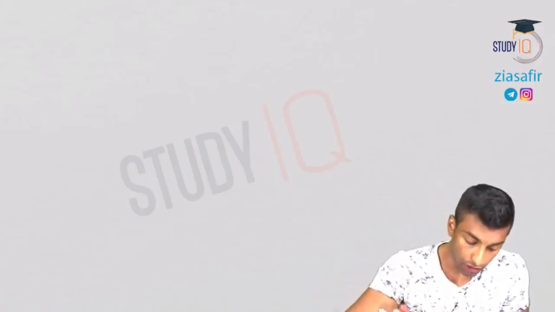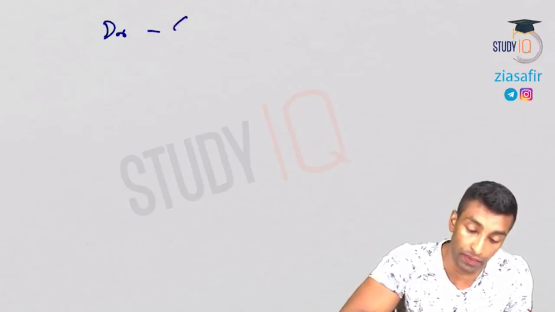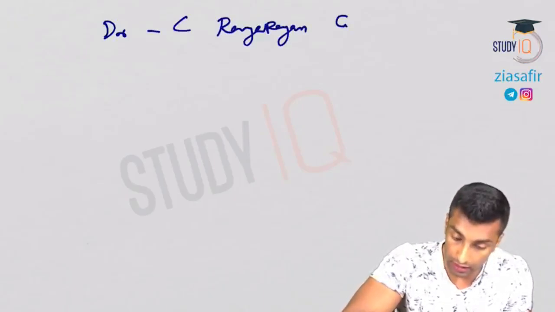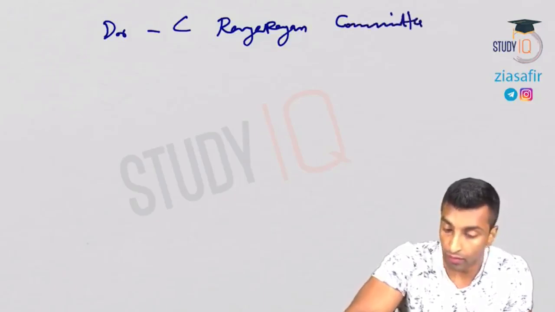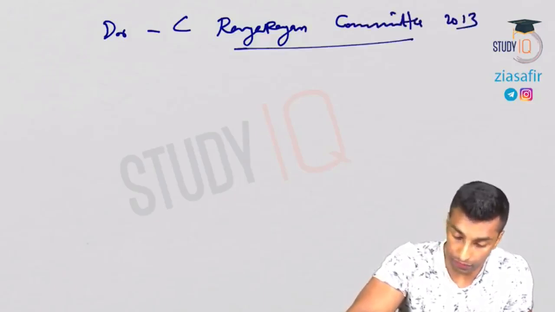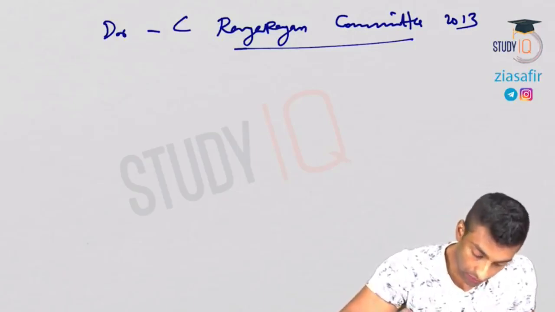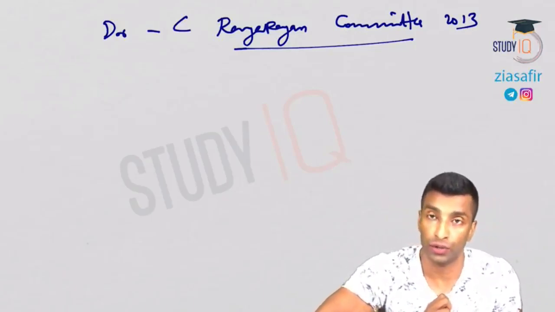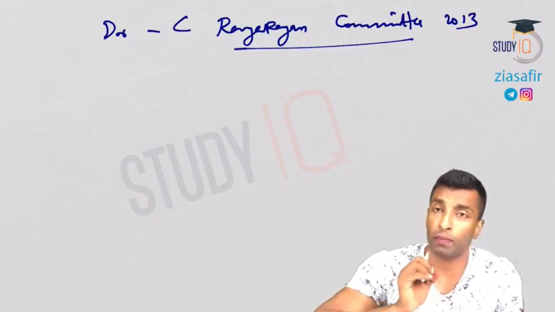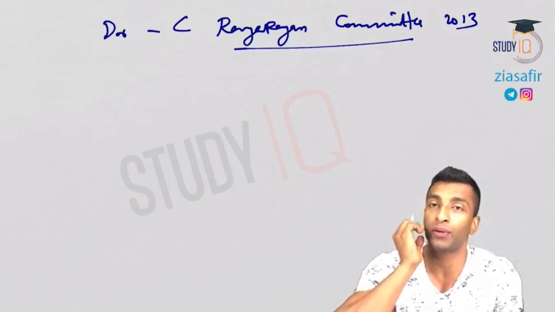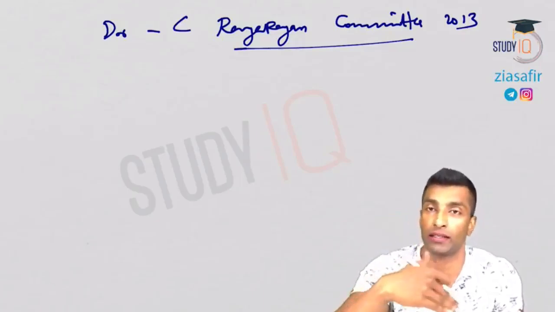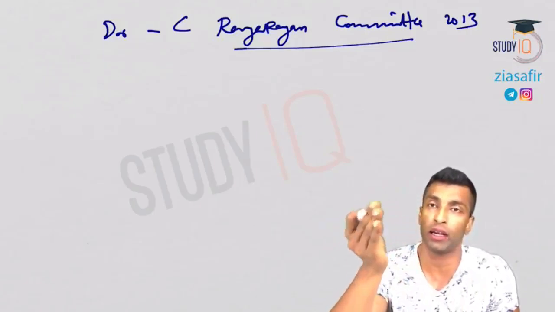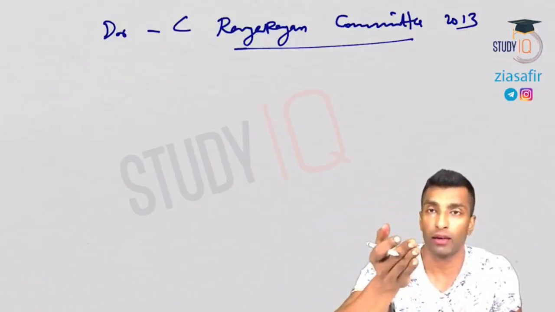Now let's move on to the Dr. C. Rangarajan Committee 2013. There's a third one because this was set up, as I've already told you, due to the controversy related to the Suresh Tendulkar committee. When he was appointed, it was obvious that the poverty line would be higher than Suresh Tendulkar's, and if the poverty line is higher, the number of poor will also be higher.